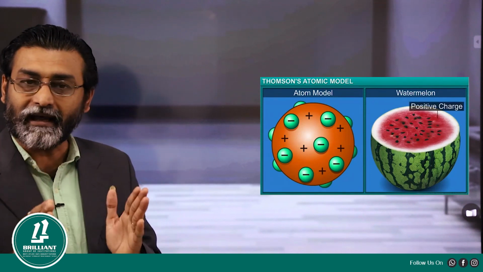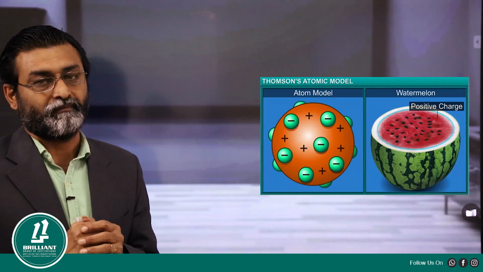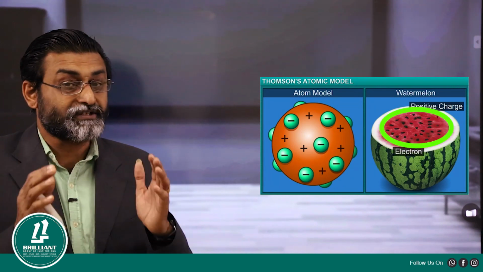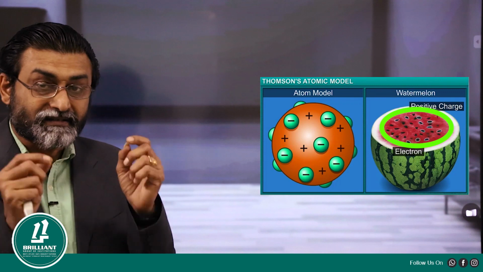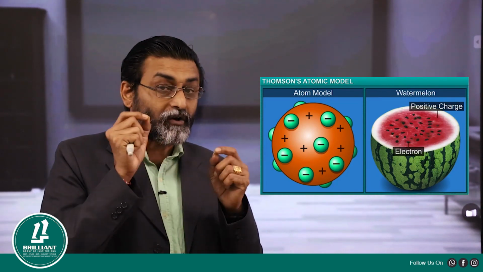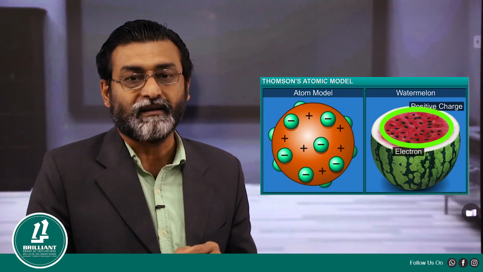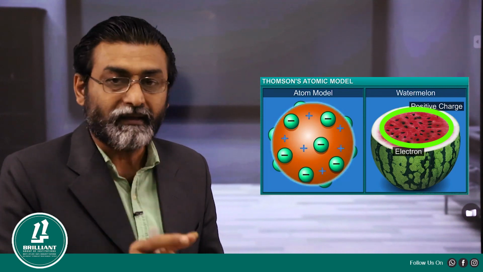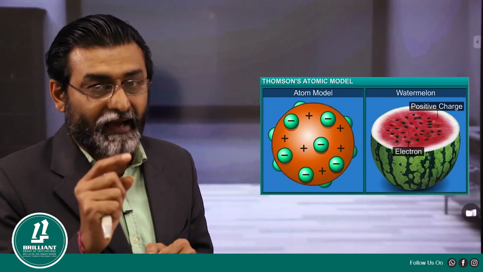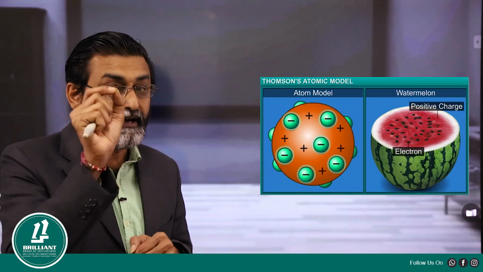What did Thomson say? According to Thomson, this is the structure of an atom. It looks like a watermelon. In a watermelon, what do we observe? We observe the red fleshy mass and also some black seeds which are embedded in it. According to Thomson, the red fleshy mass is considered to be the positive charge, whereas the black seeds embedded in it refer to the negative charge.